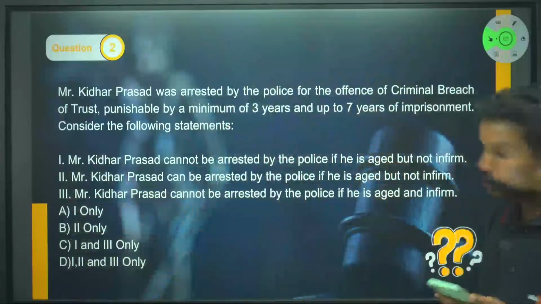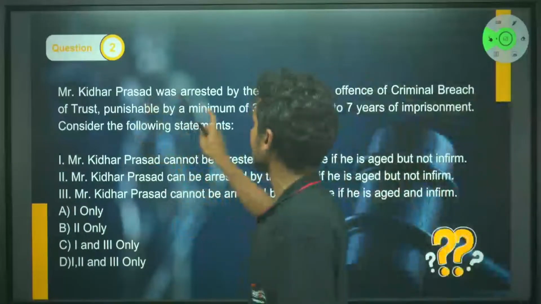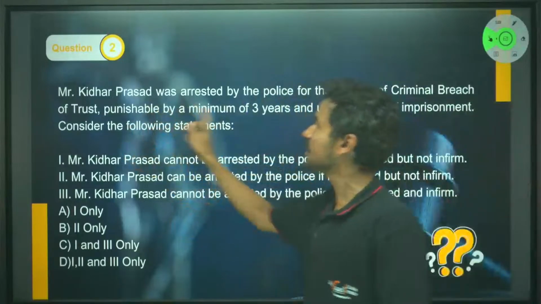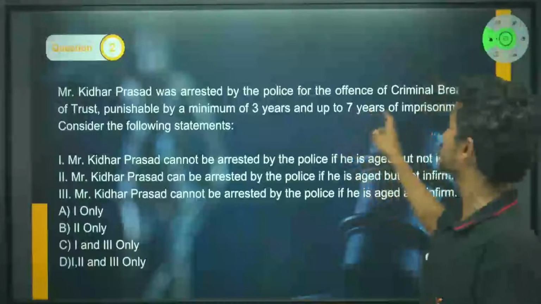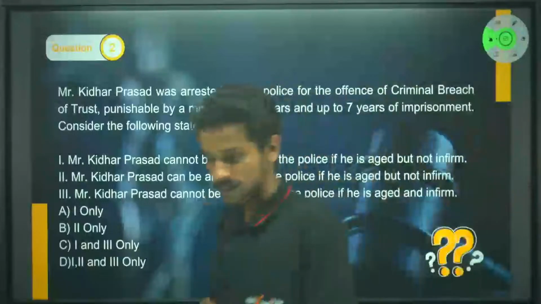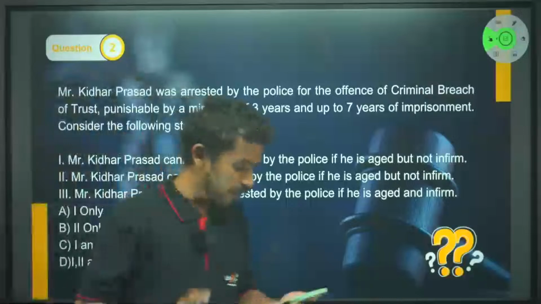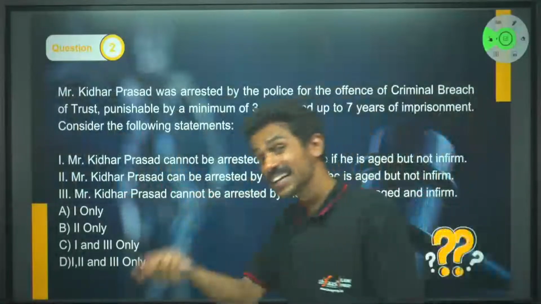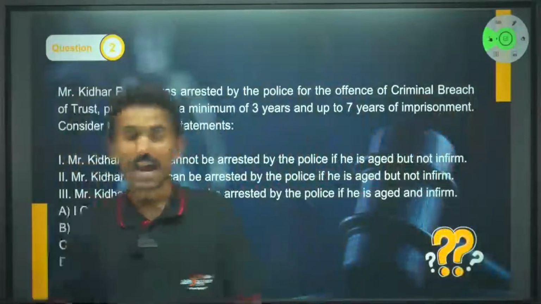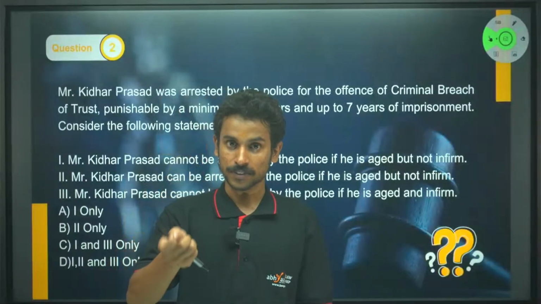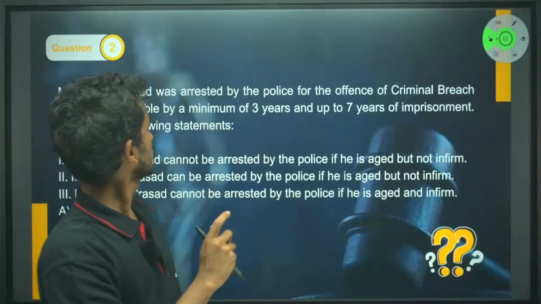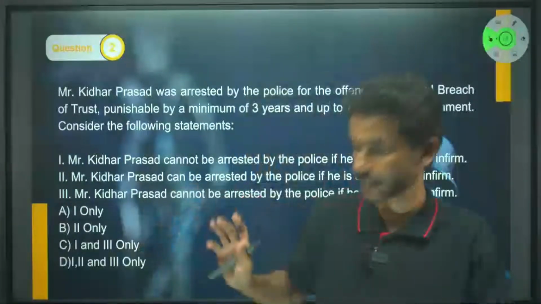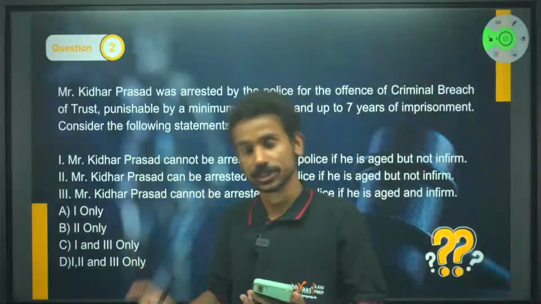Now, let's look at the question here. Mr. Kidhar Prasad was arrested by the police for the offense of criminal breach of trust, punishable by a minimum of 3 years and up to 7 years of imprisonment. Now we are looking at the aged and infirm portion of the passage, right? It says that if you are either aged or infirmed, and being made punishable with an offense which has a punishment of less than 3 years, right? Now here it's minimum of 3 years. Now let's take that 3 years case now. Suppose that he falls under that category, 3 years.